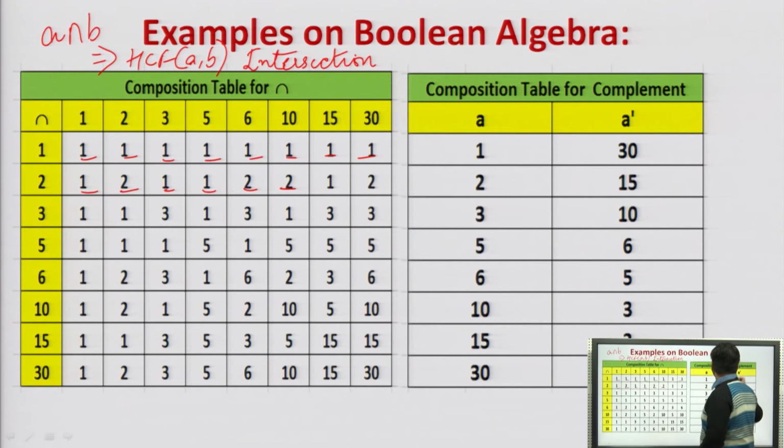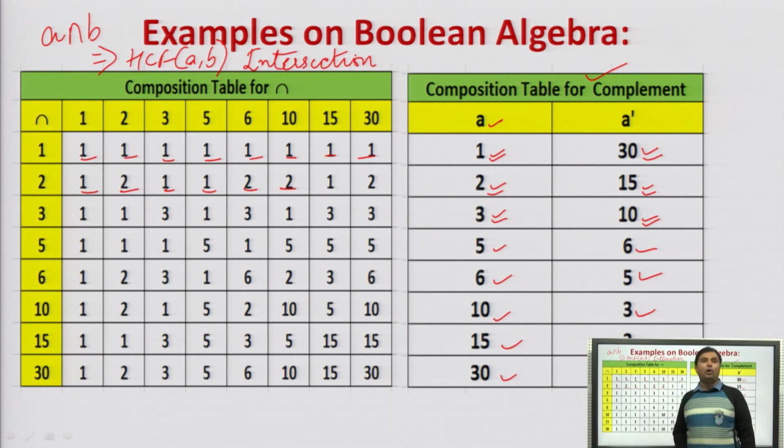राइट? Now the composition table for complement, this we will use for the properties called identity as well as the inverse. So what is? If A is equal to 1 then A complement is 30. राइट? जो A है उसका जस्ट उल्टा 30. राइट? क्योंकि क्या है? 1 और 30 को मिला के is 30. राइट? So we are calculating the positive divisors of 30 ना. So A का A complement will be 30, 2 का 15, 3 का 10, 5 का 6, 6 का 5, 10 का 3, 15 का 2 and 30 is 1. So these are the composition table for calculating the A complement. Agreed? Now we will see all the properties one by one.